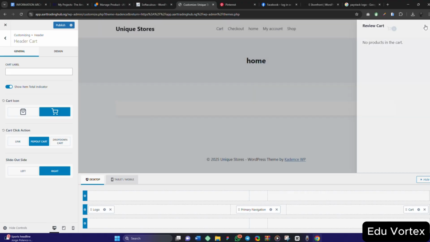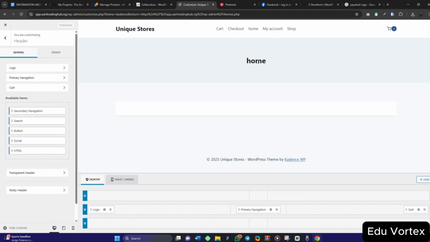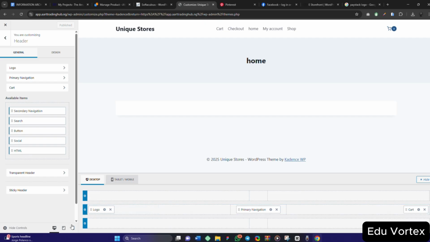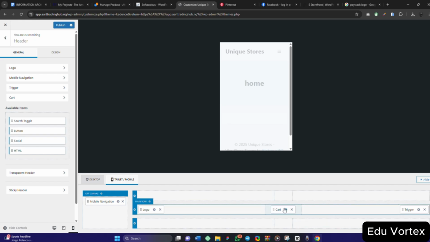And this, you see, this is exactly how you edit. You don't need too much. This is exactly how it should work. If you want to add, my account is already on the header here. Now if you move to the mobile view, to the mobile version here, you can put the cart button at the middle here.